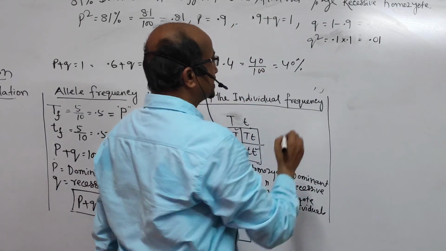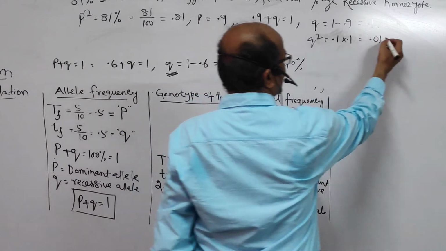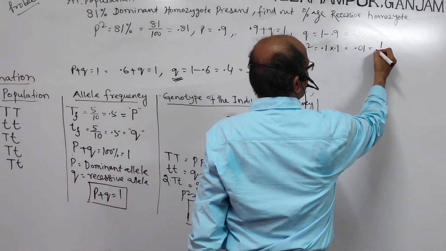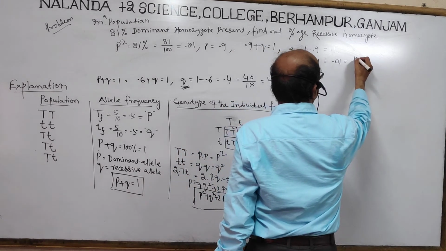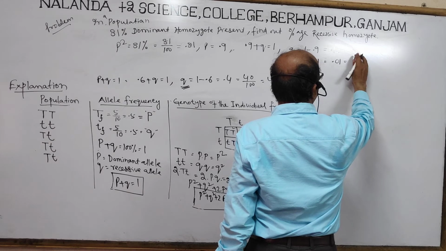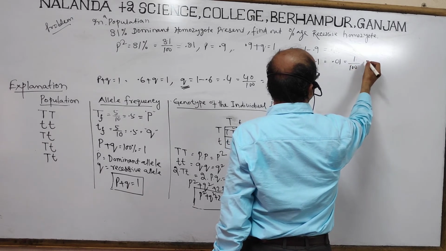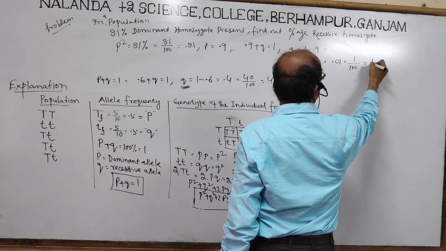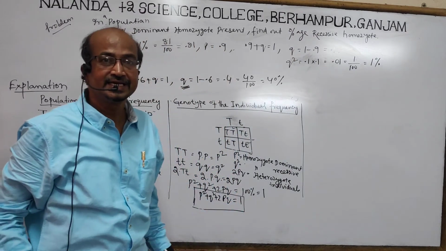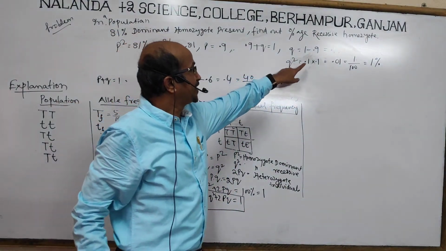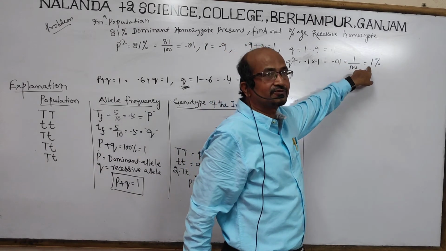Okay, 0.01 we can write as 1 by 100, 1%. So 0.1 times 0.1 is equal to 0.01, which is equal to 1 by 100. So that is equal to 1%.